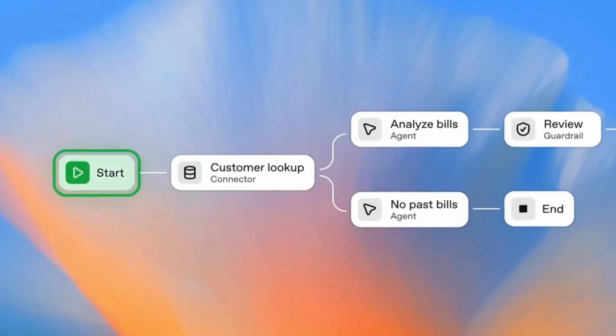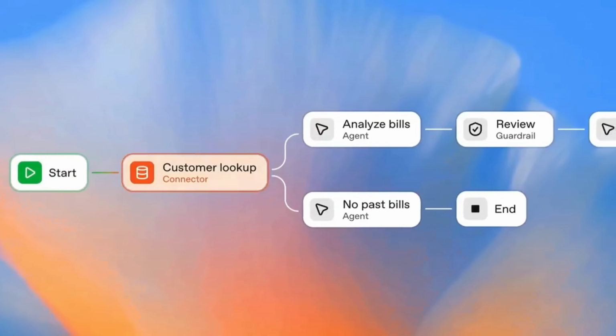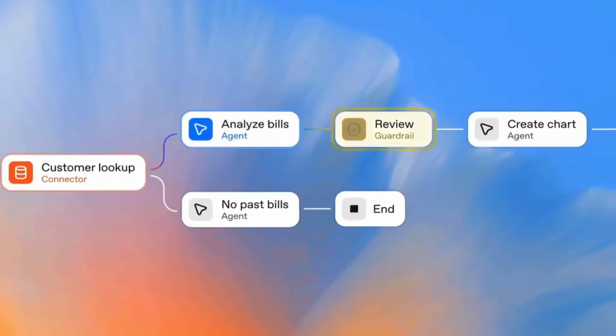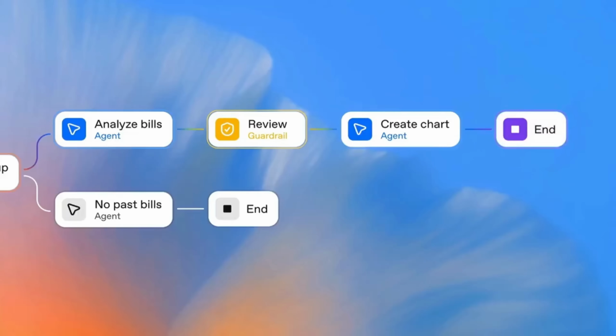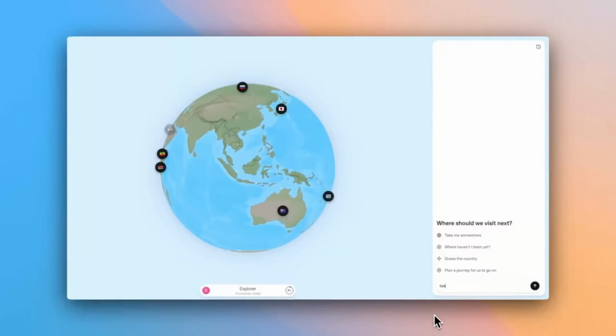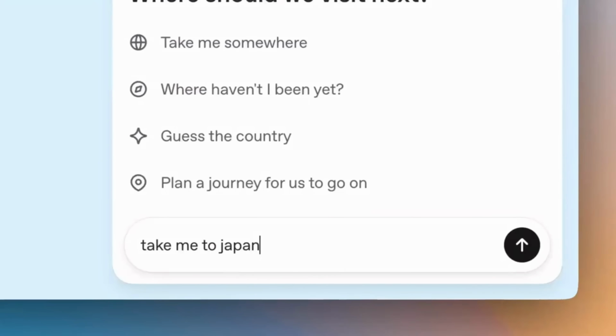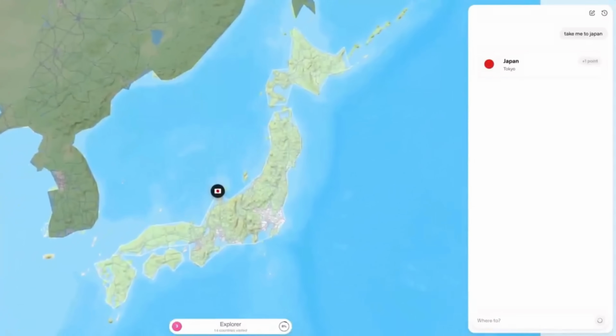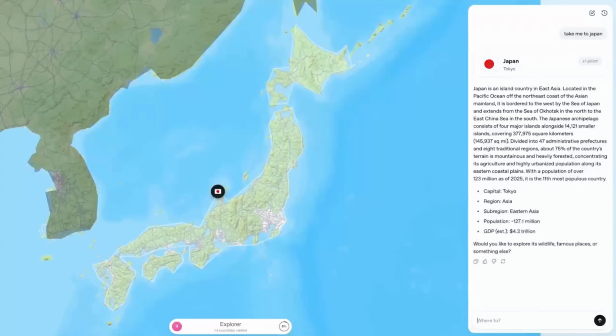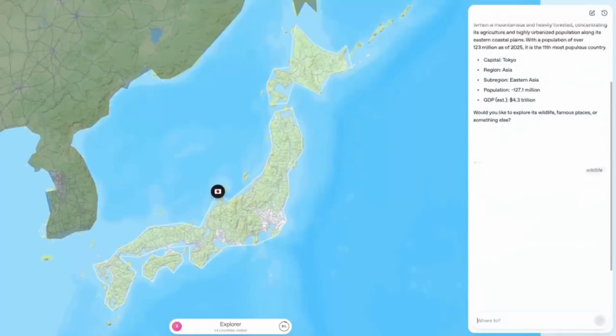Next up, arguably their biggest announcement was AgentKit. AgentKit is a really neat platform. It's very similar to something like N8N, where it effectively allows you to build AI agents without having to write any code. You still sort of have to think through some of the conditional statements and the logic of the overall agent orchestration, but it makes a really easy interface for actually setting up all of the different features.